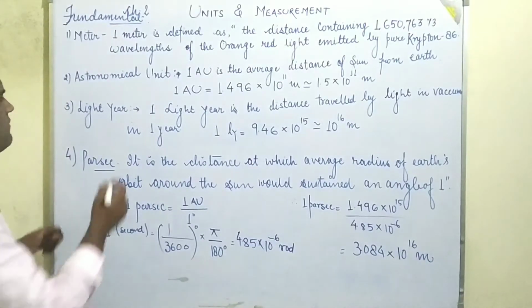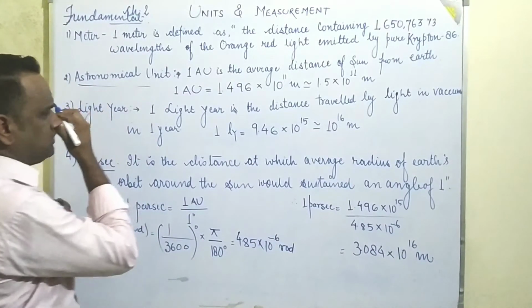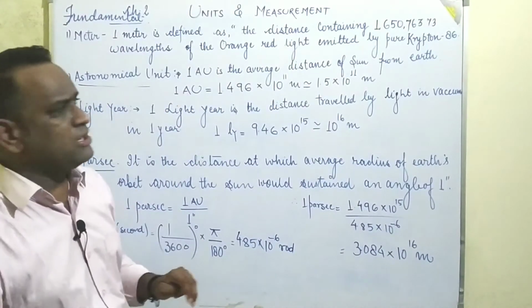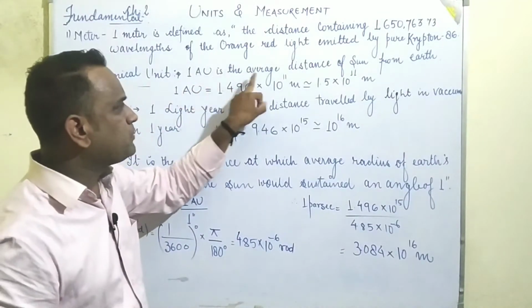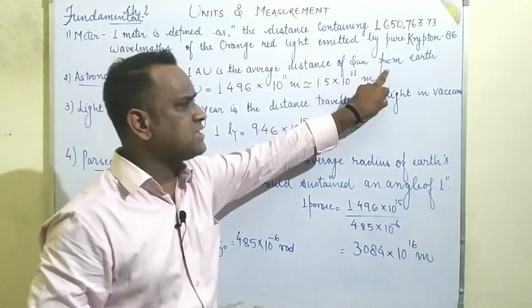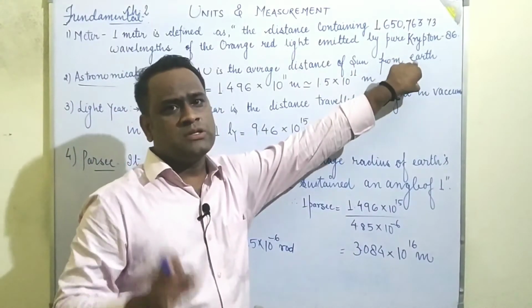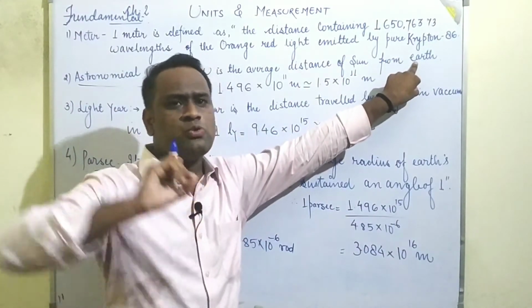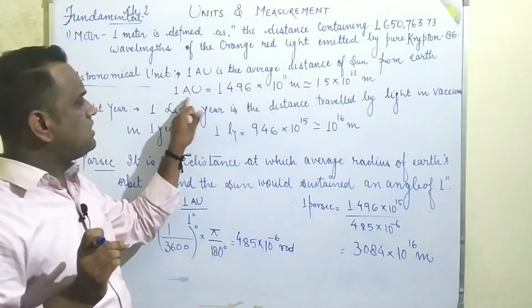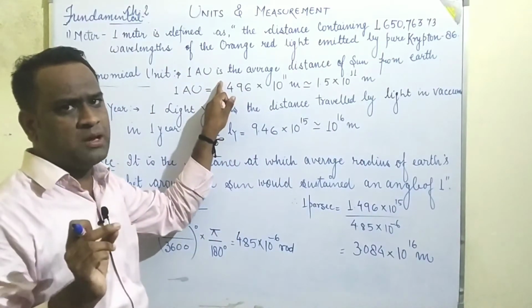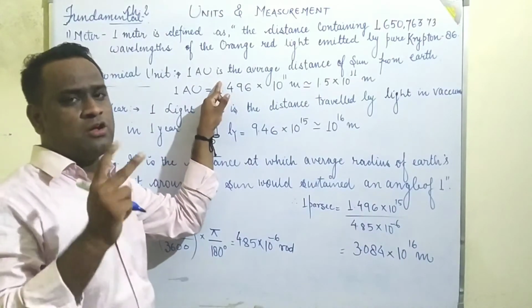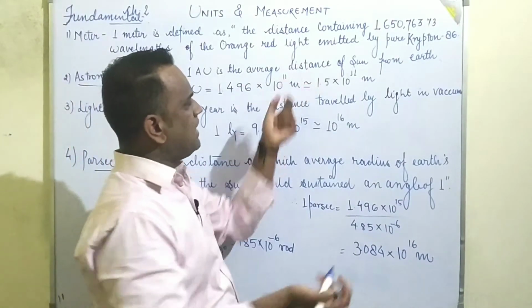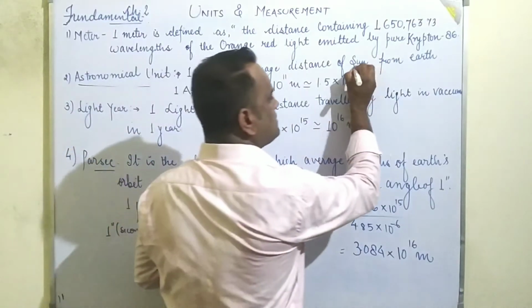Those units are as follows. Here I have listed the astronomical unit. What do you mean by the astronomical unit? One astronomical unit can be defined as the average distance of the sun from the earth. It means the distance from the sun to the earth is given by one astronomical unit, the distance between the two bodies, one being the sun and the other the earth.